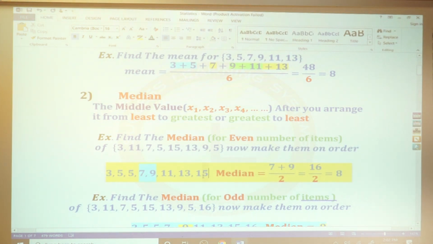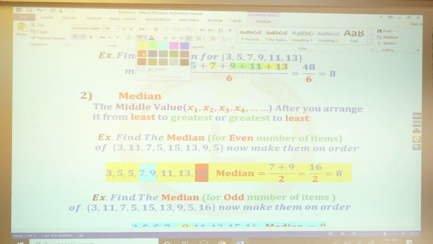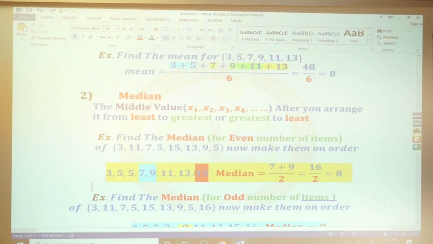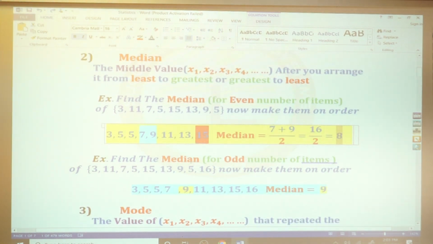8 values. If you cancel one from here and one from here, and again one from here and one from here, and one from here and one from here, what's left is 7 and 9. You cannot cancel 7 and 9. If you are left with one number, that's your median. Otherwise, what you have to do, add 7 plus 9 divided by 2, 16 divided by 2 is 8. This is my median.